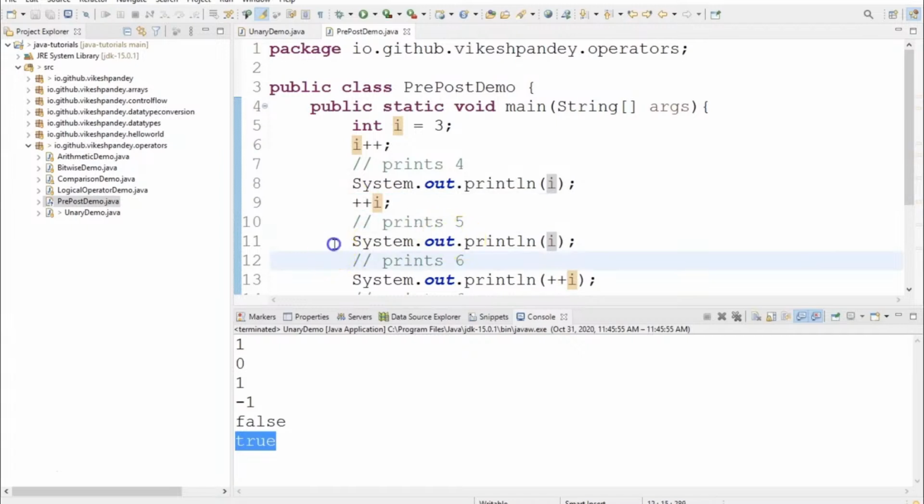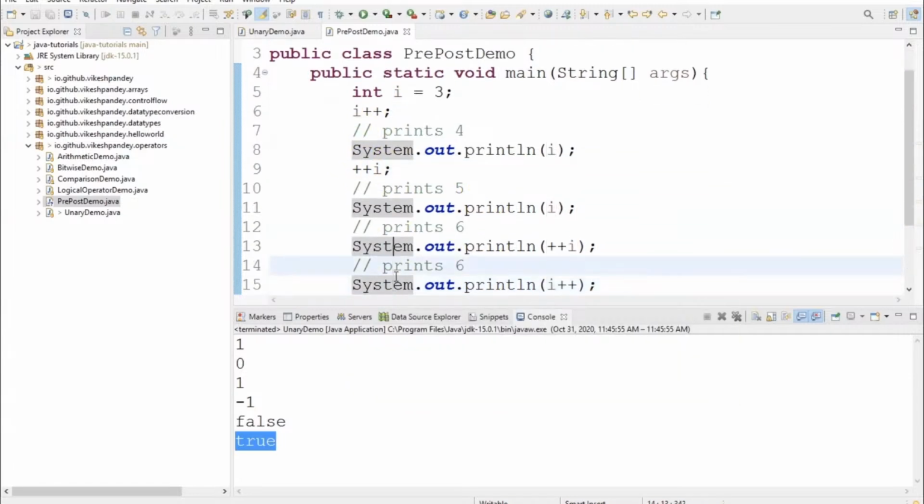So at line 11, if we print i, it will print 5, because we are saying first increment the value and then update the value of i. So the increment happens on i equal to 4 and i becomes 5. At line number 13, it becomes more interesting, because inside the System.out.println statement itself, I'm saying ++i. Like I explained, first the value will be incremented and then the value will be assigned. So before printing, the value is getting incremented, and the value goes from 5 to 6 here at line 13.